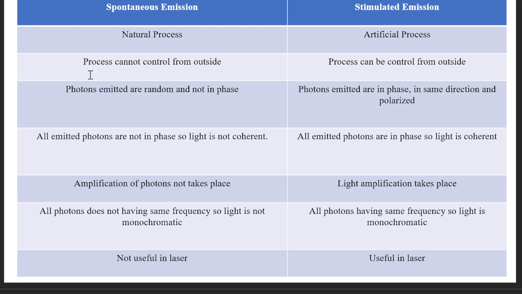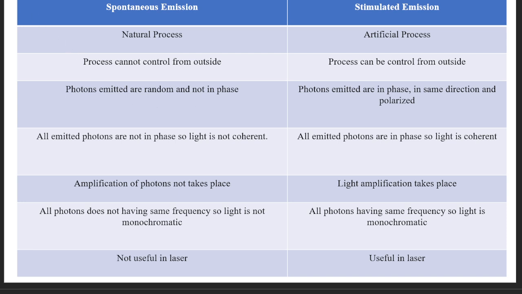The second point is that the process cannot be controlled from outside. Spontaneous emission is a natural process, so we cannot control it from outside, whereas the stimulated process is controlled from outside because it is an artificial process. In spontaneous emission, the photons emitted are in random directions, so they are not in phase with each other. Whereas in stimulated emission, the photons are emitted in the same direction, so they are in phase with each other.